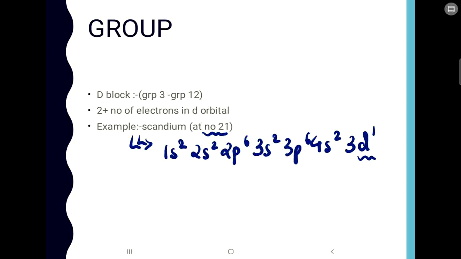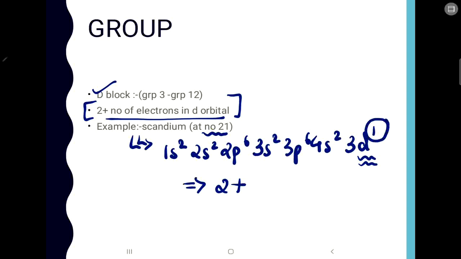Now for a d block element, how do we find the group? We have to do 2 plus the number of electrons in the last d orbital. That is the formula. So what we are going to do is 2 plus the number of electrons in the last d orbital. Now this is the last d orbital. The number of electrons in the last d orbital is 1. So 2 plus 1, that is 3. So this means that scandium belongs to group 3. Okay, so that is how you will find the group for the d block elements.